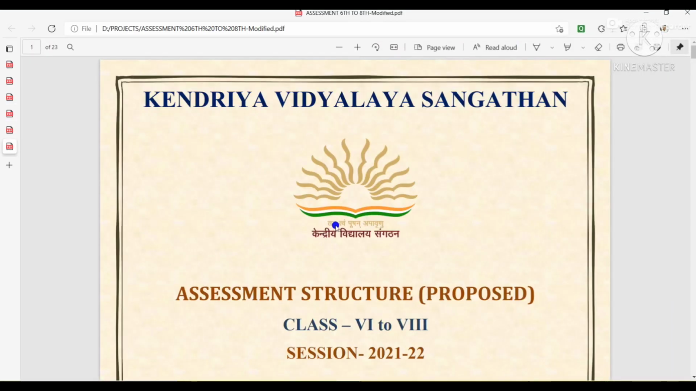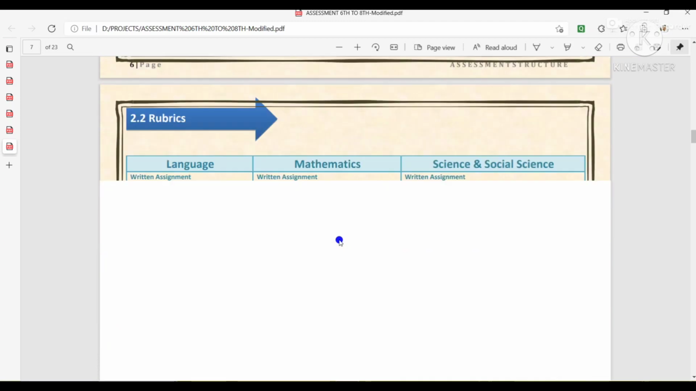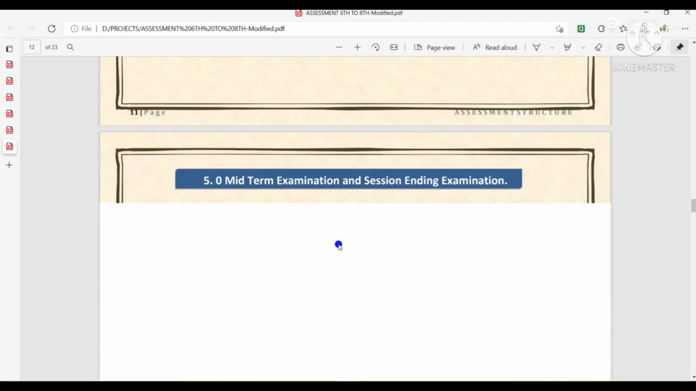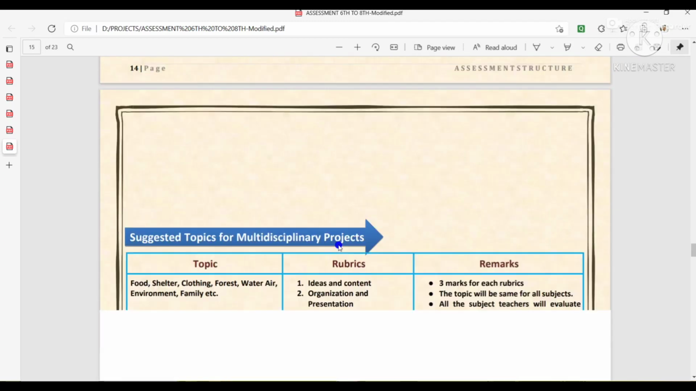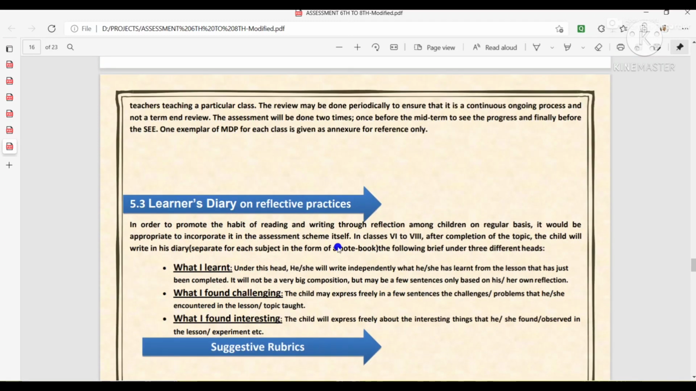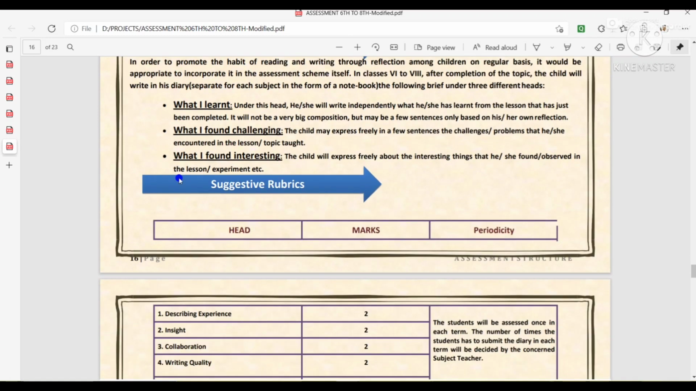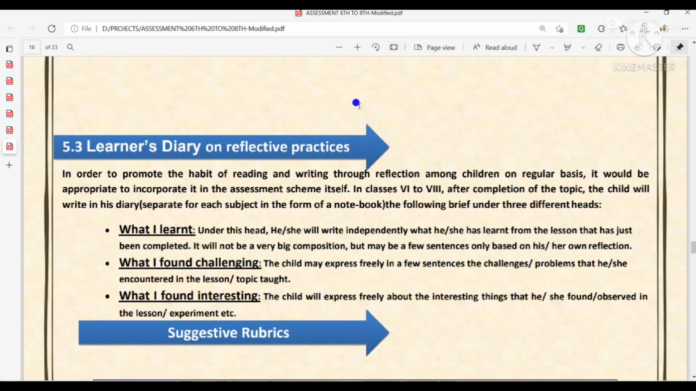Here you can see this is the brief description about the learner's diary. In our assessment criteria, it is given. In order to promote the habit of reading and writing through reflection among children on a regular basis, it would be appropriate to incorporate it in the assessment scheme itself. In classes 6 to 8, after completion of the topic, the child will write in his diary, separate for each subject, in the form of a notebook.